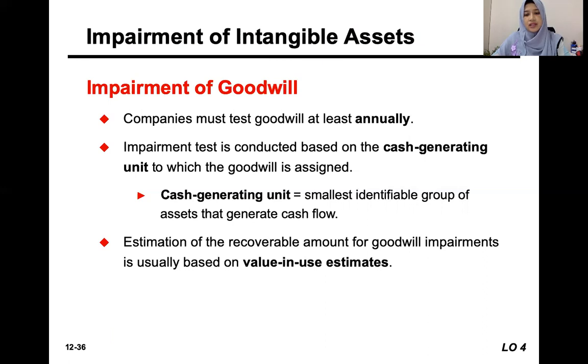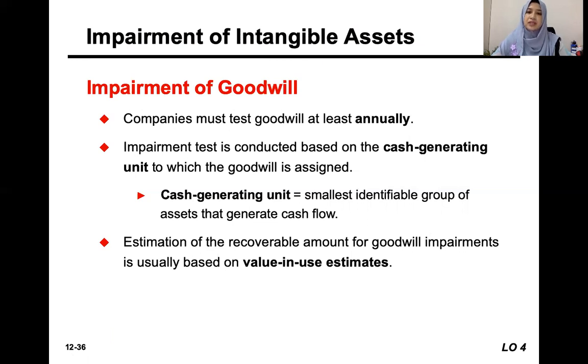Okay, recoverable amount for goodwill, because we are not selling the goodwill, so we do not know the fair value and less cost to sell. So for goodwill we only can estimate the value in use.